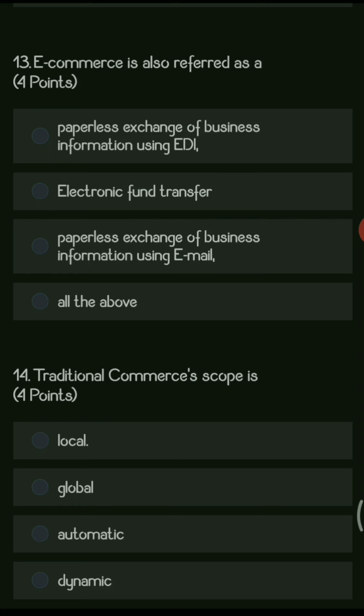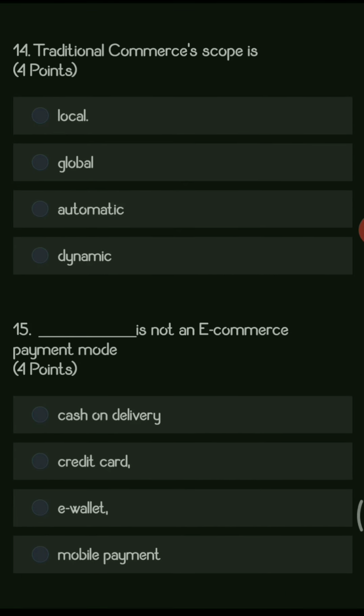Now here e-commerce is a paperless work in which you can exchange the information with the help of EDI. You can exchange the fund also, and you can do the business with the help of email also. So all the above is the right answer. Next question. Traditional commerce scope is, options are local, global, automatic, dynamic.